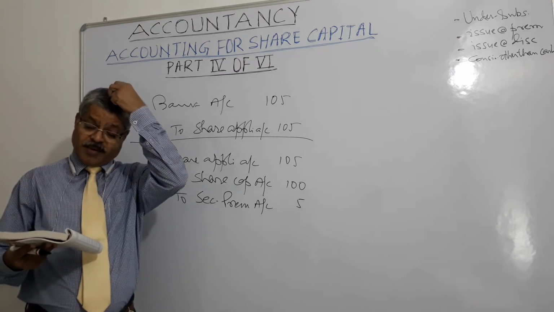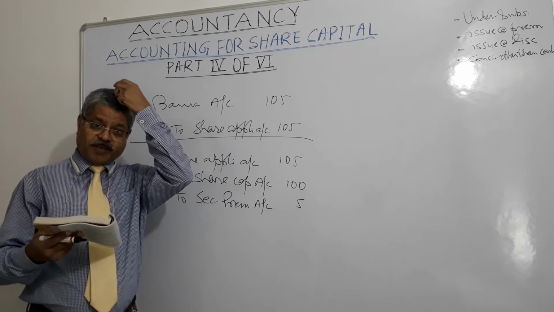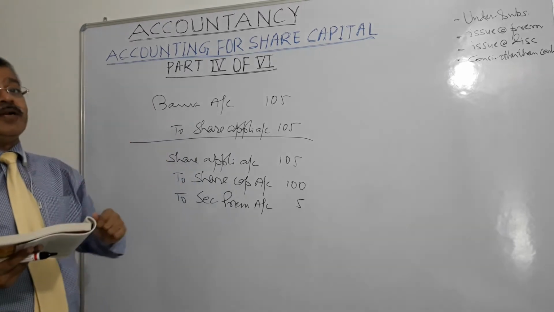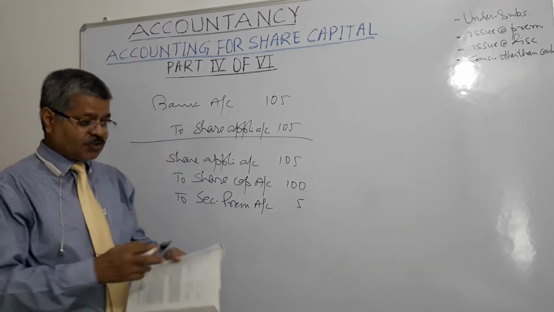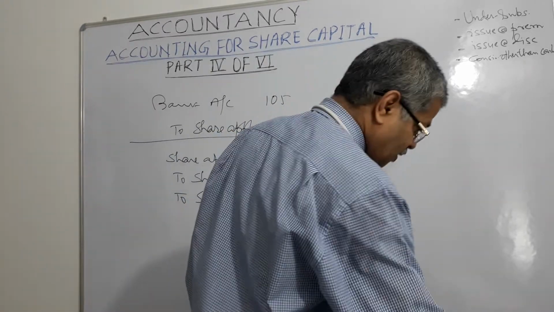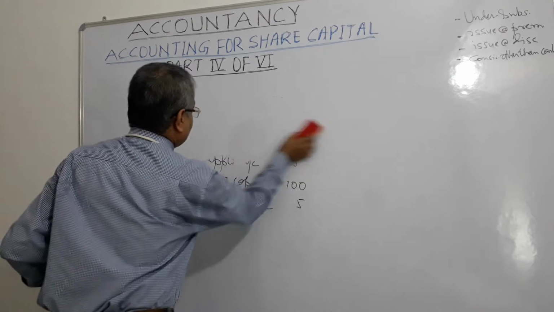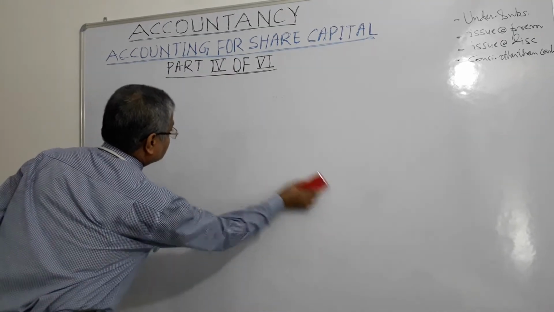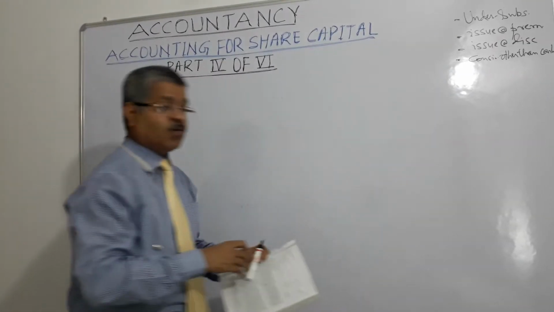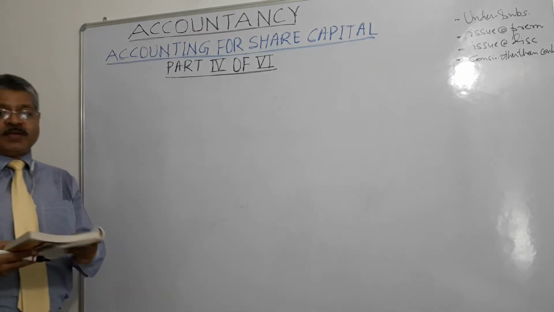Now, premium amount due, premium amount called with allotment money. In case of premium amount called with application money, with allotment money, at the allotment stage, what will happen? What will be the entry?